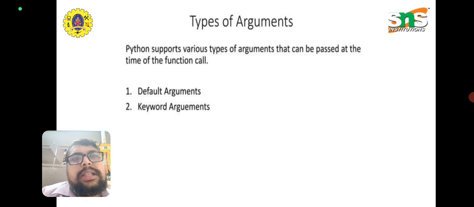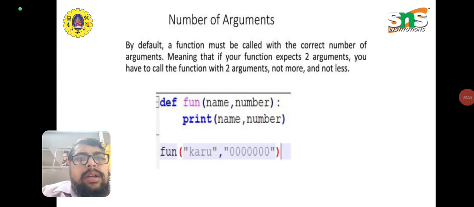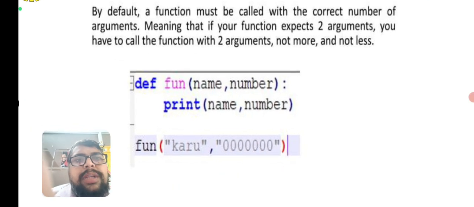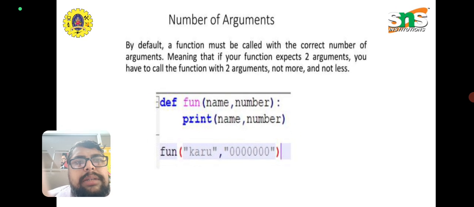Next, a Python function supports two types of arguments that can be passed. One is default arguments, the next is keyword arguments. We will be using these two terms. By default, a function must be called with the correct number of arguments, not more or less. For example, we have a defined function with a name and number, and it prints the name and number. We are going to pass two arguments.